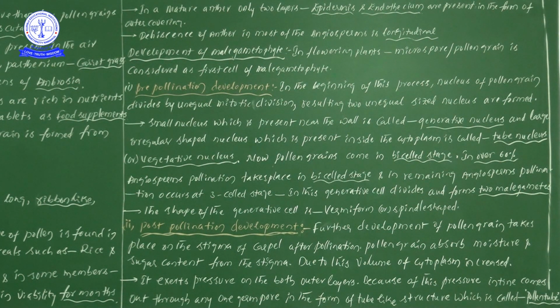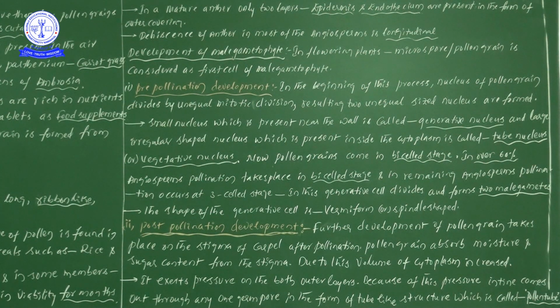That one is a very well known point, so I am not concentrating on it. But when new points come, at that time I concentrate, so try to learn here. Because of this pressure, the intine comes out. The second layer, the inner layer, comes out through any one germ pore in the form of a tube-like structure, which is called the pollen tube.